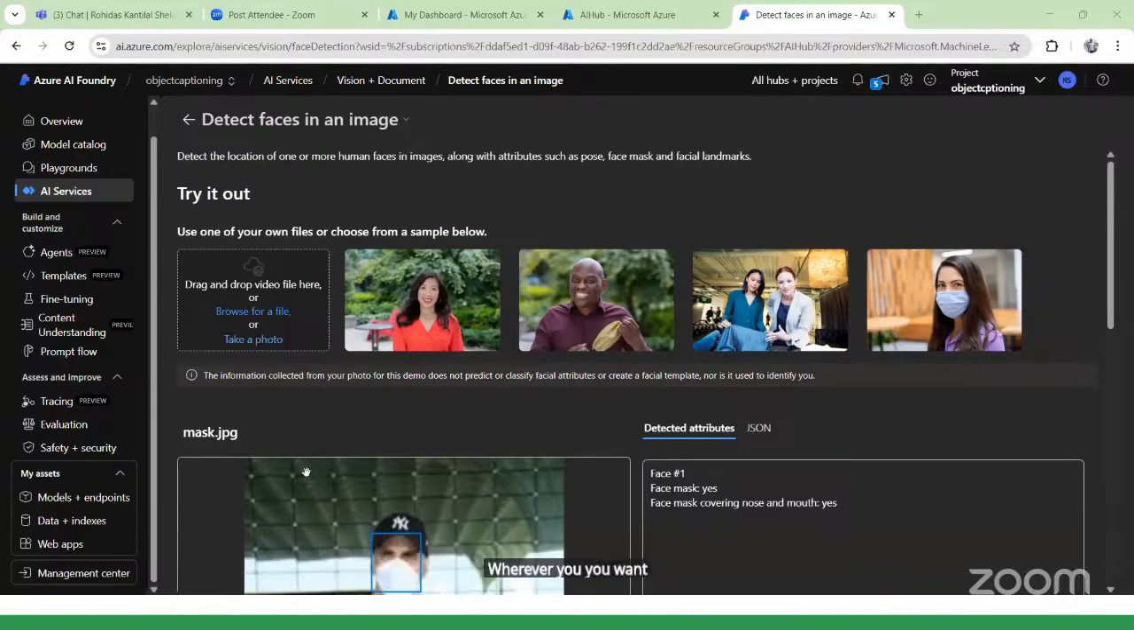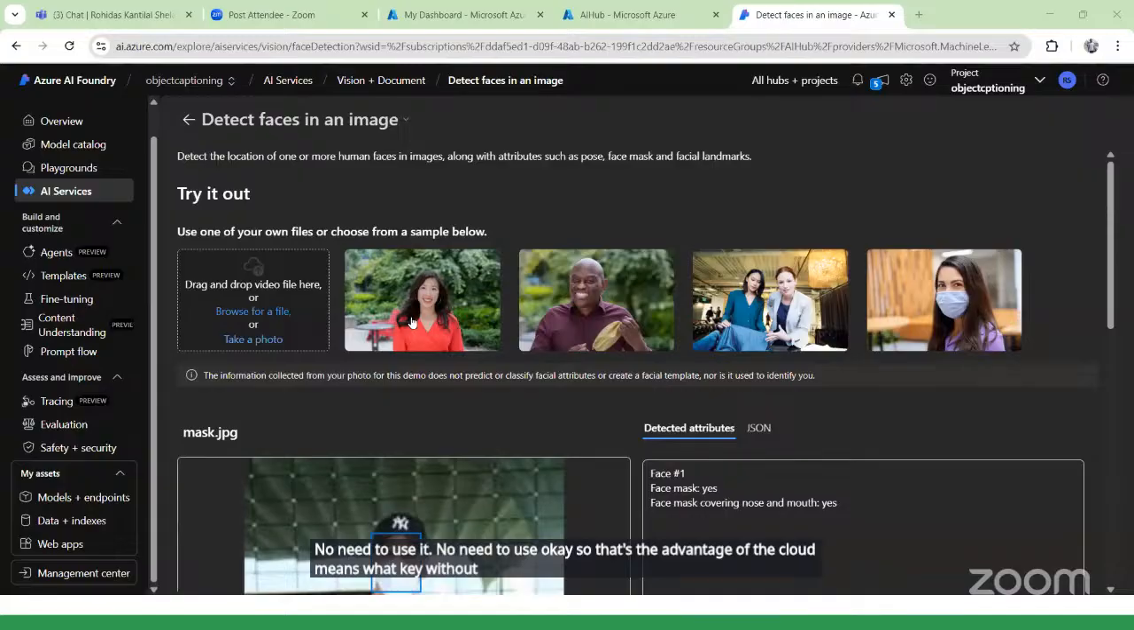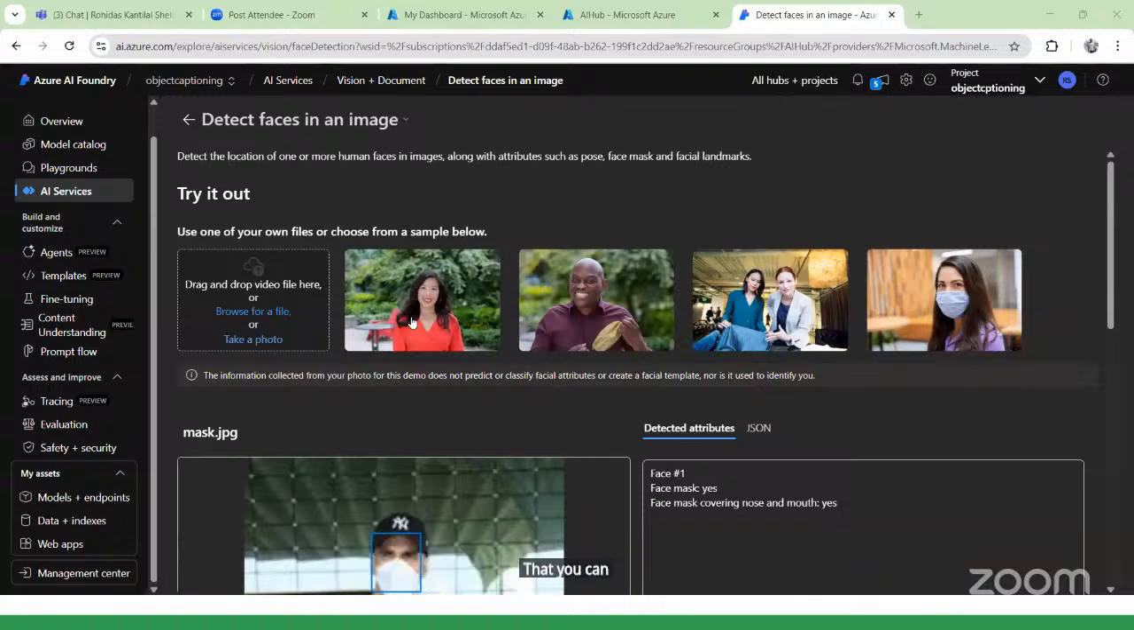So here, there is no need to use Jupyter. No Visual Studio Code and no Jupyter Notebook, no need to use them. So that's the advantage of the cloud. Without writing a single line of code, you can create the things for you. That you can do. Okay.